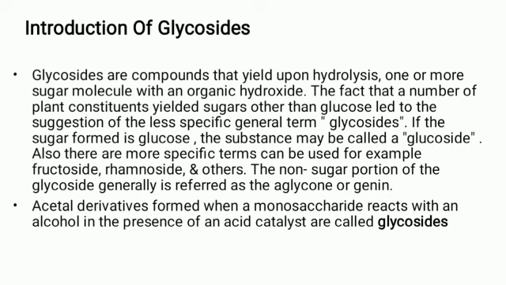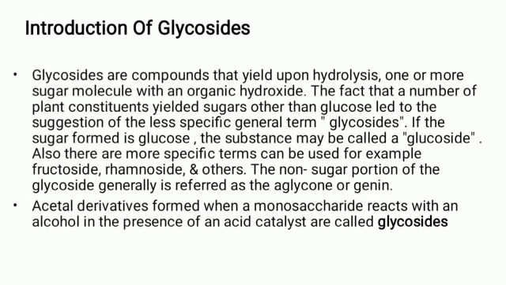Acetal derivative forms when a monosaccharide reacts with an alcohol in the presence of an acid catalyst, as a glycoside. So glycosides are basically derived from two words, glyco and sides. These glycosides contain a glucose molecule and a non-glucose molecule, that is, a sugar moiety and a non-sugar moiety.